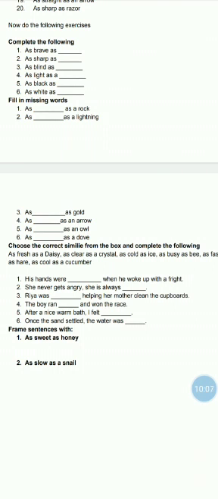So now, as sweet as honey. Make a sentence with this. My mother sings as sweet as honey. Or my friend talks as sweet as honey. My friend is so gentle that when she talks she talks as sweet as honey. As slow as a snail. My friend does not complete the work. He is as slow as snail. So you can write any sentence. My friend is walking as slow as snail. My mom's voice is as sweet as honey.